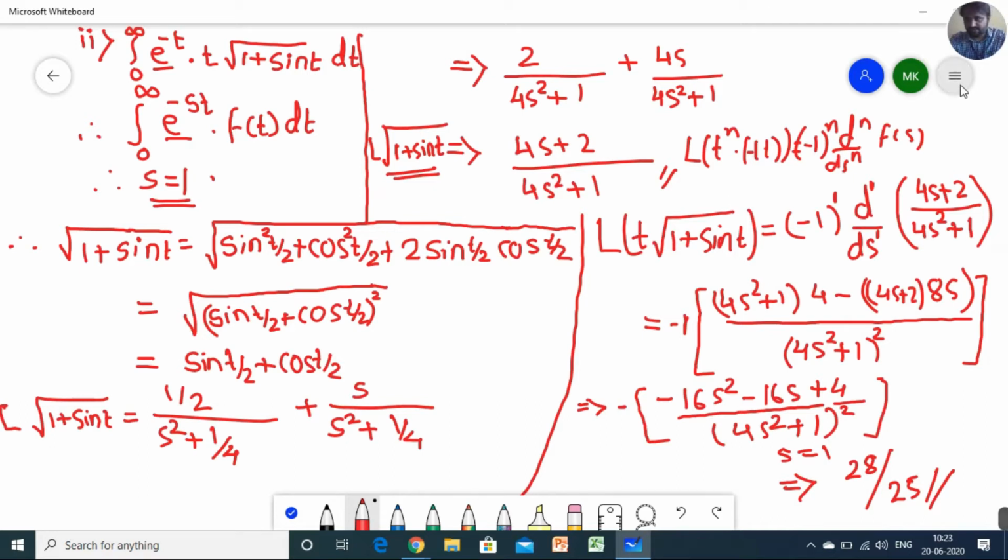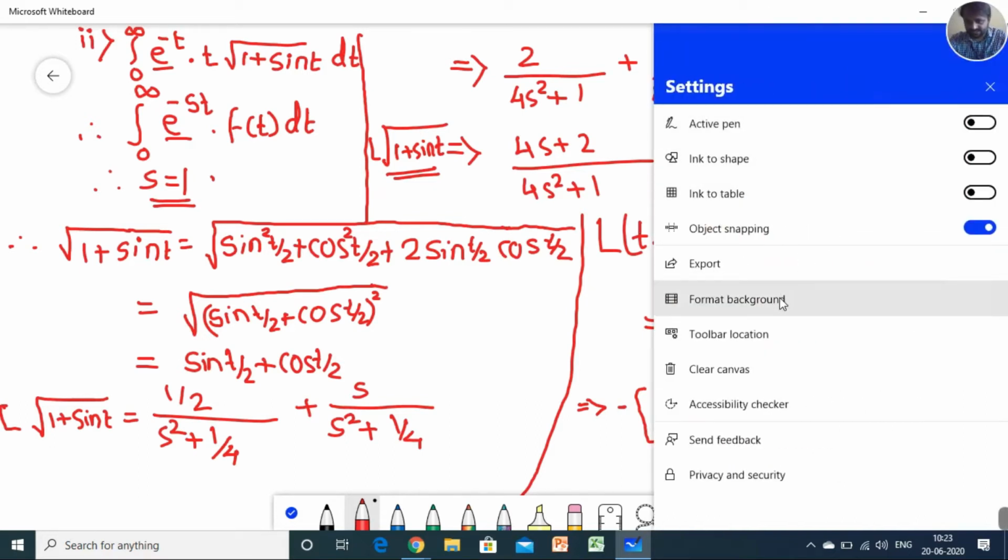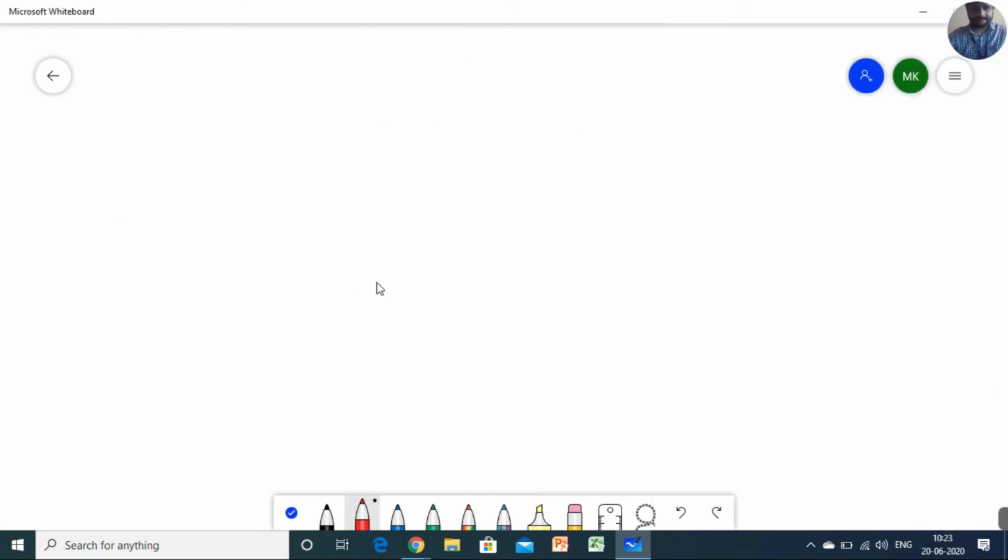Okay, now we'll move to the next question on the basis of the multiplication by t theorem. Which one will I take? Yesterday I think I had taken t cube into sine t, right?